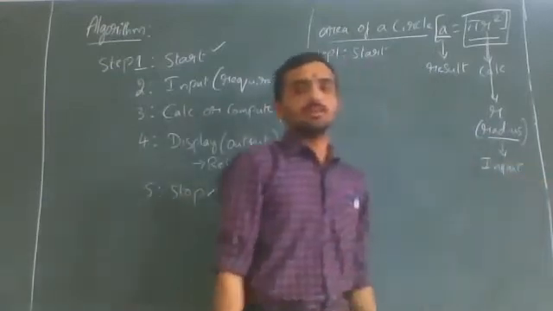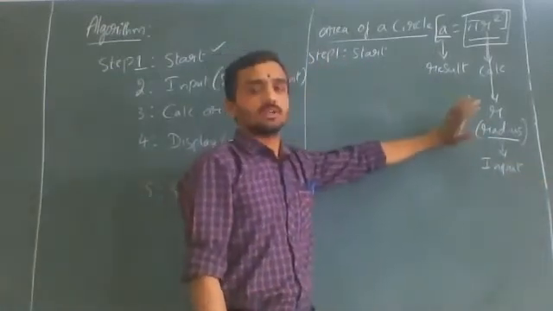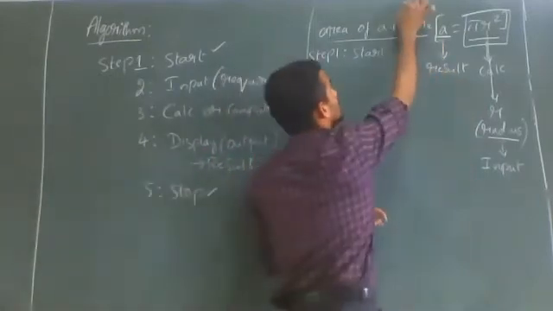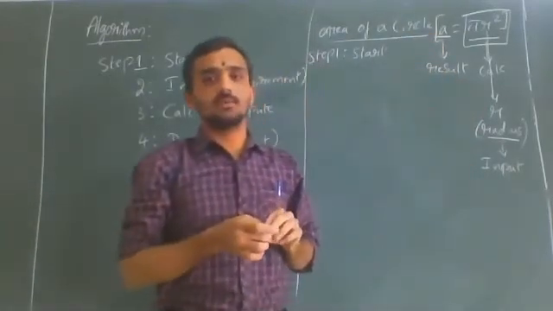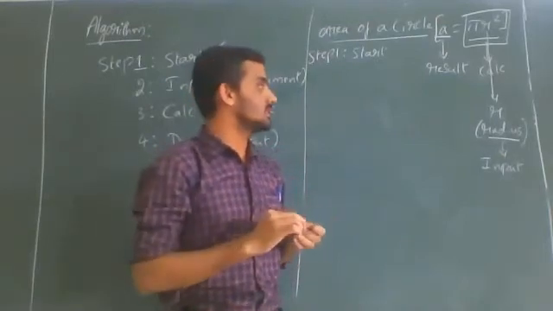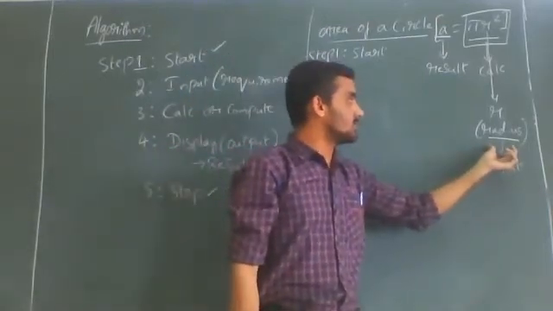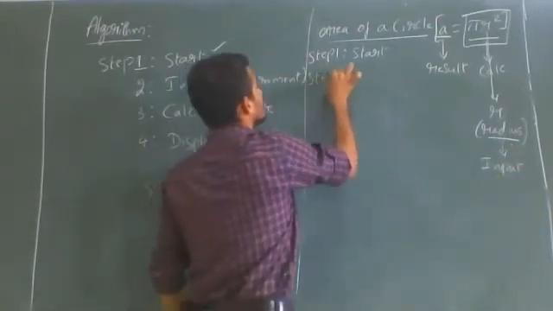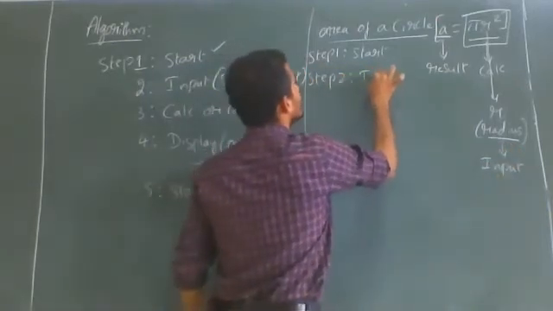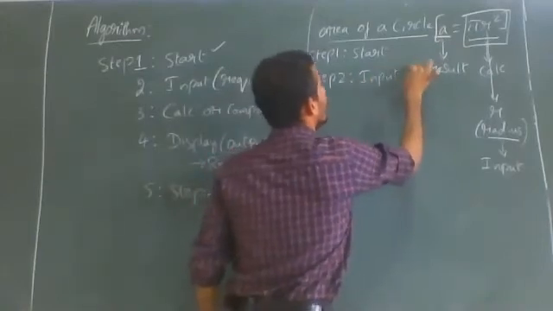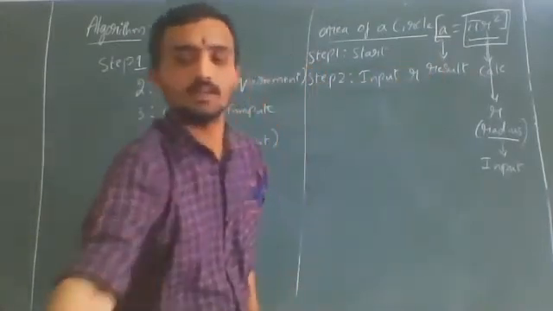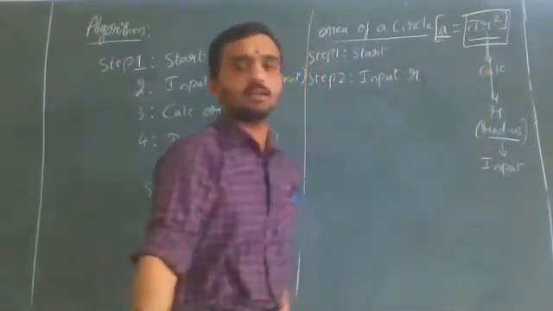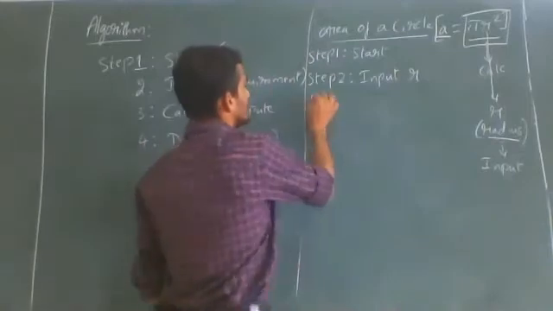We got it. For a circle, radius is important. Without radius, we cannot say a circle is there. That would be a point circle, which we are not discussing here. In mathematics we have the point circle, but that we are not discussing. Here we have radius, and this becomes the input. Now we can write the second step as input. R indicates radius.